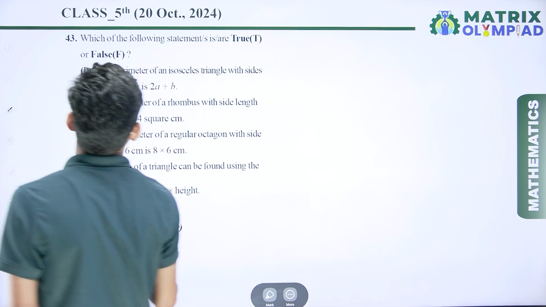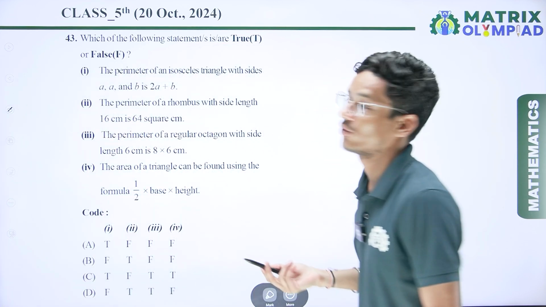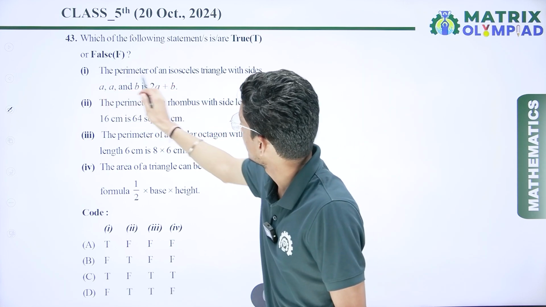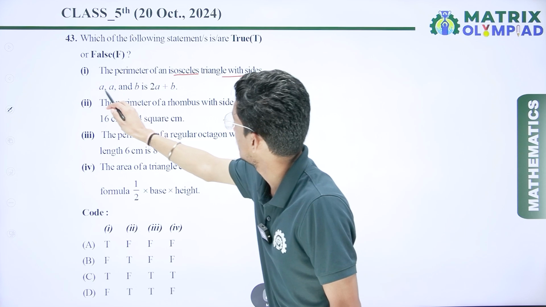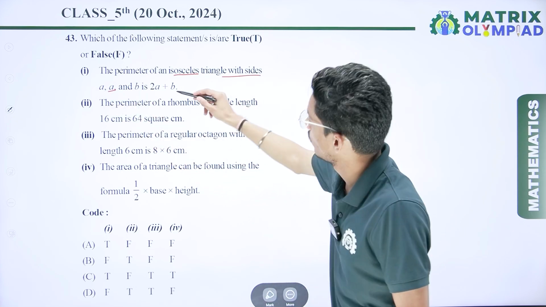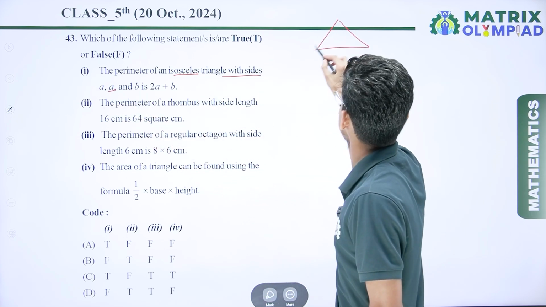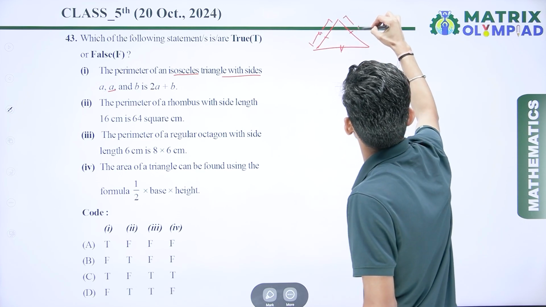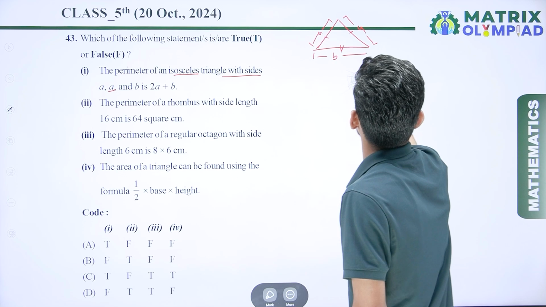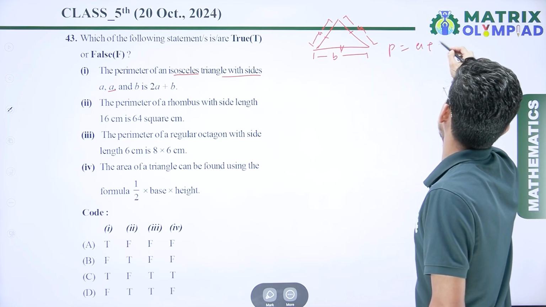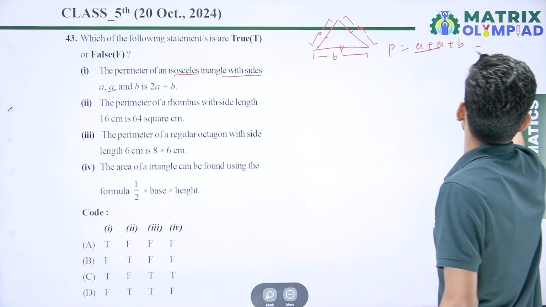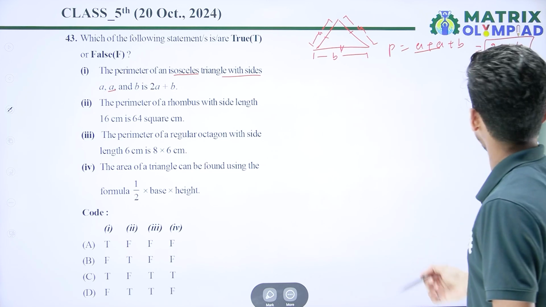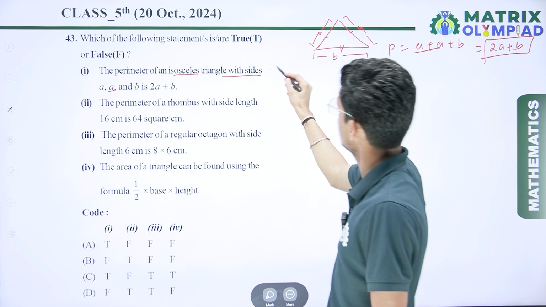So now if I talk about the next question, which is again based on true or false statements. Here statement number 1 is, the perimeter of an isosceles triangle with sides A and B is 2A plus B. This one is an isosceles triangle and two sides are equal, this one is not. So let's assume this one is A, again A, and this one is B. Perimeter is the sum of all sides, so A plus A plus B, that is 2A plus B. So I can say that this one is true.